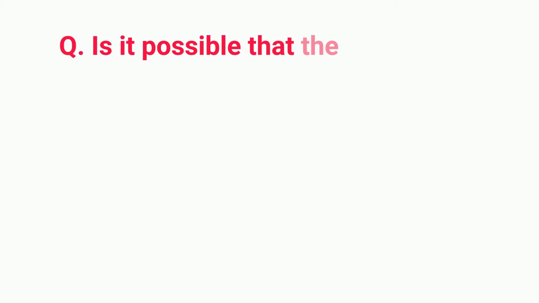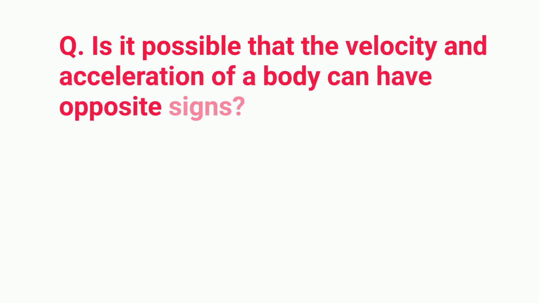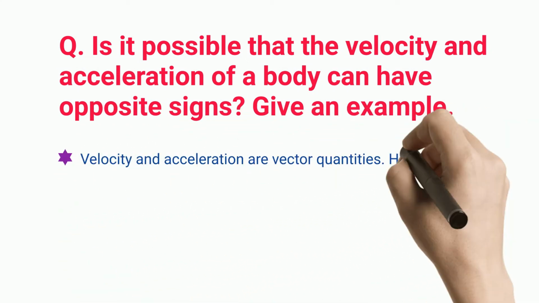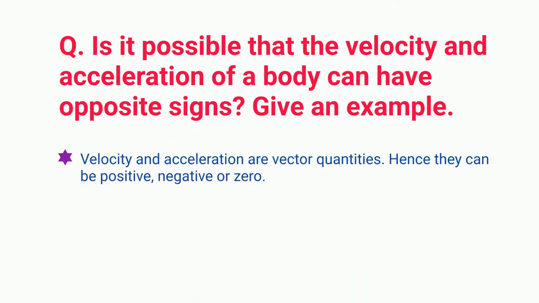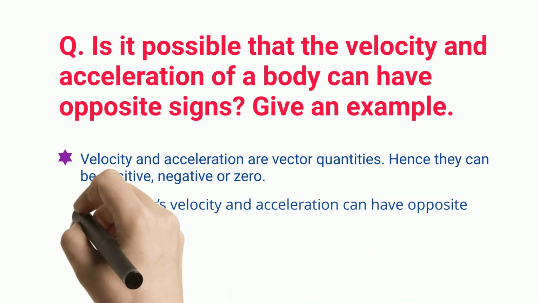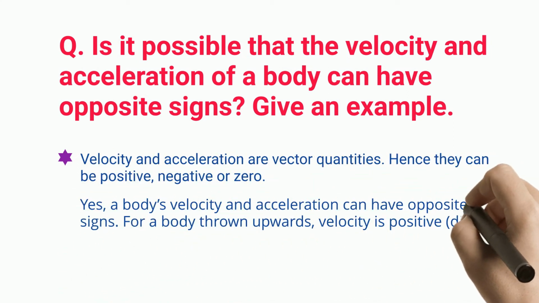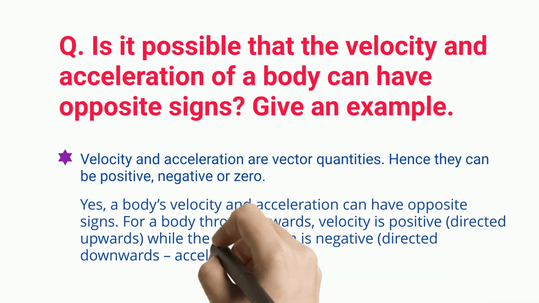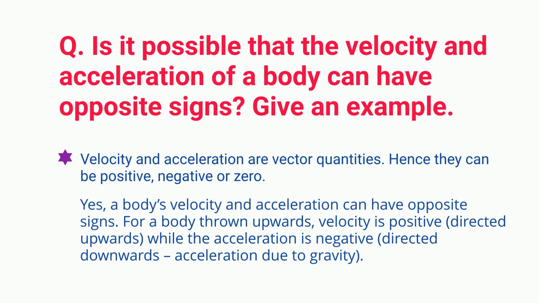Q. Is it possible that the velocity and acceleration of a body can have opposite signs? Give an example. Velocity and acceleration are vector quantities. Hence they can be positive, negative, or zero. Yes, a body's velocity and acceleration can have opposite signs. For a body thrown upwards, velocity is positive, directed upwards, while the acceleration is negative, directed downwards.